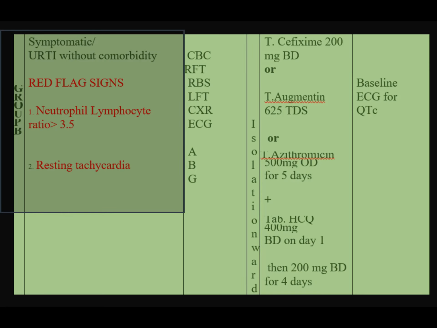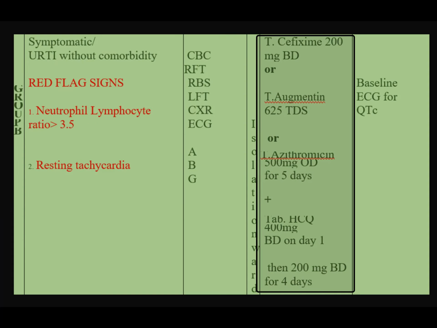Let's look at group B. B means, you can remember, Buger comorbid features. So these are URTI without comorbidity. Chest X-ray gets added, remaining investigations remain the same. There are some red flag signs, that is neutrophil to lymphocyte ratio more than 3.5 and resting tachycardia. Maybe in this case they have also recommended ABG.